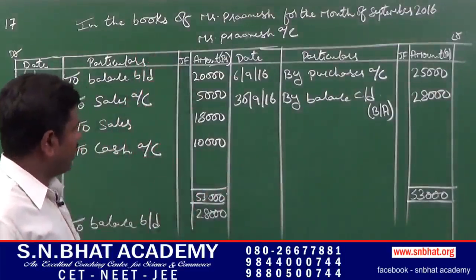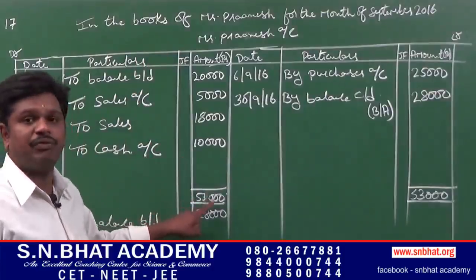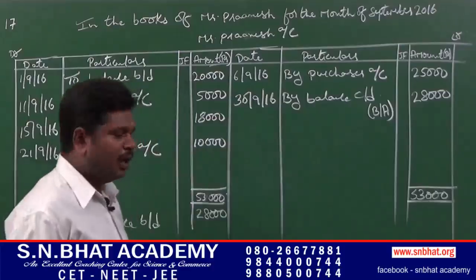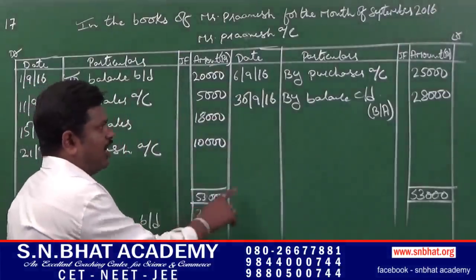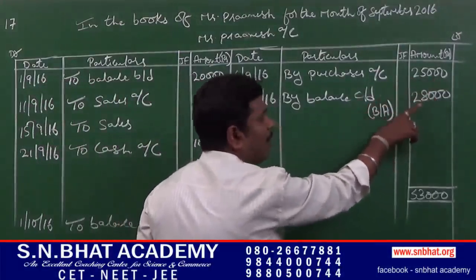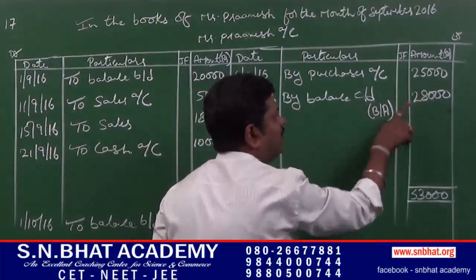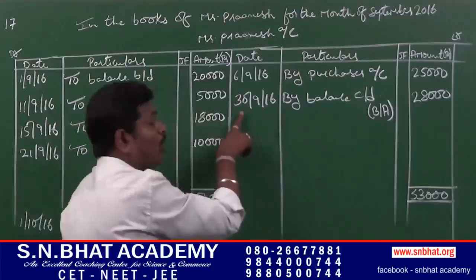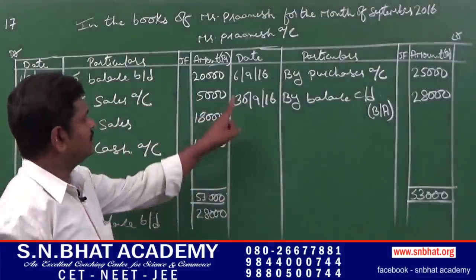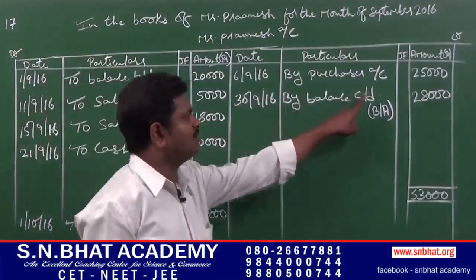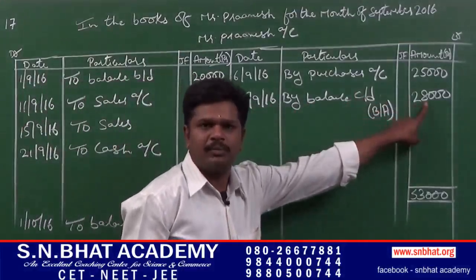On the credit side of Pranesh account, the total comes to rupees 53,000. On the debit side, it comes to rupees 25,000. It has to be balanced, that is 53,000 minus 25,000. The balance has to be written as balance carried down, that is 28,000 balancing amount. That is on the month ending date, 30th of September 2016, by balance carried down 28,000.